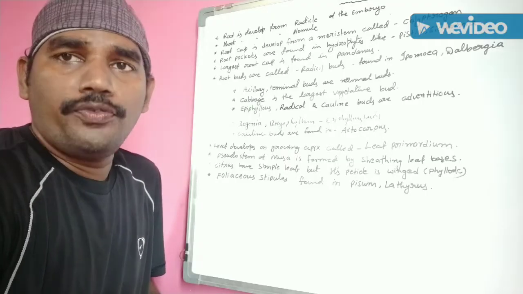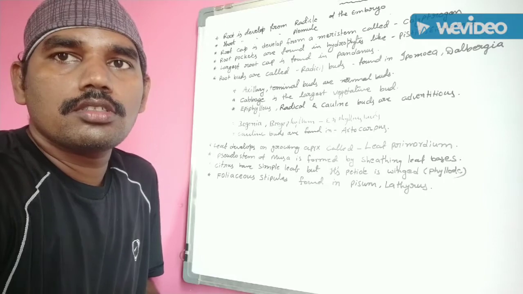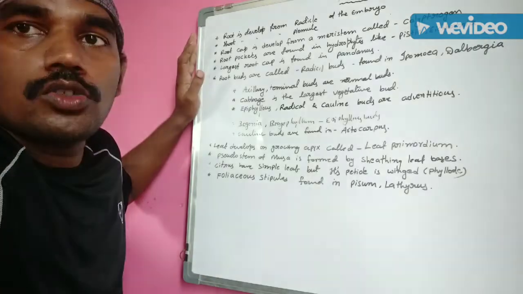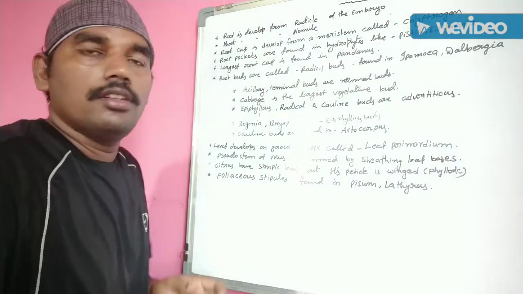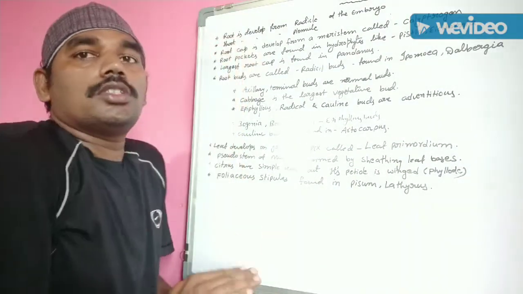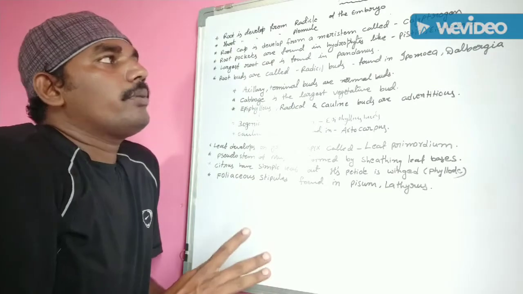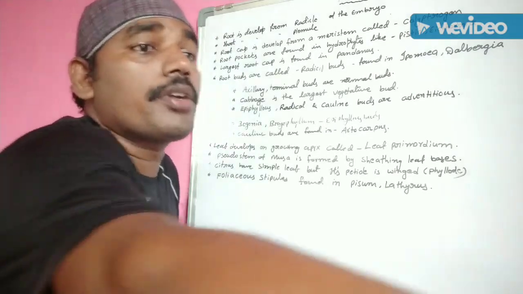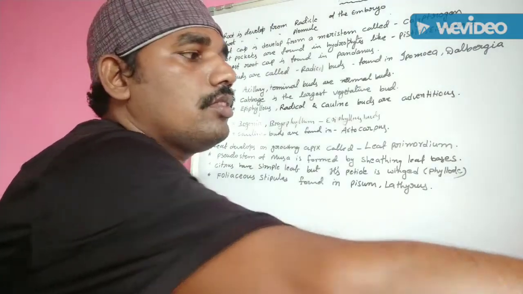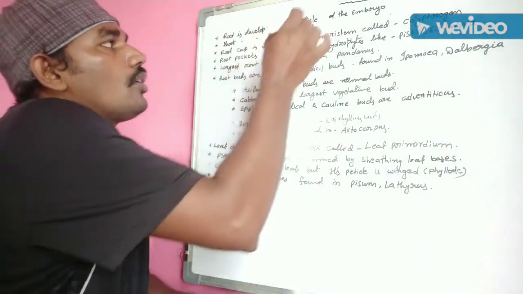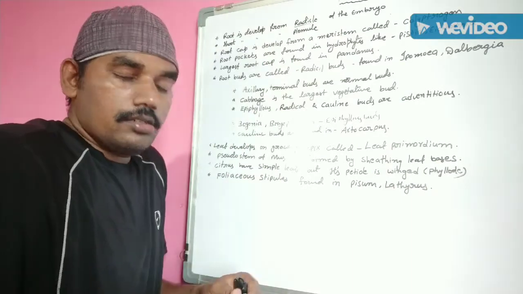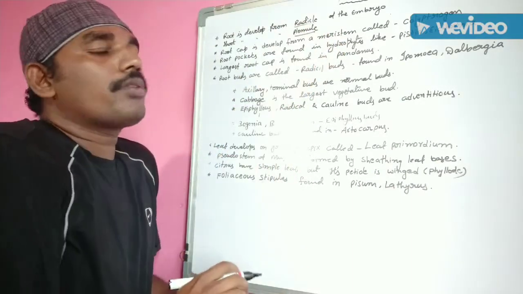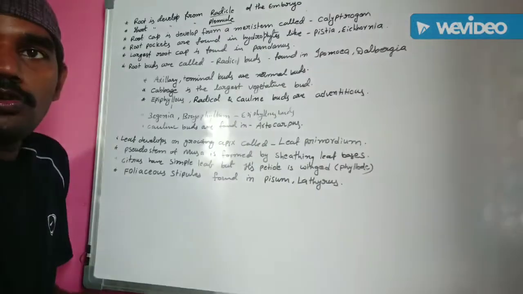In addition to the modifications of root, stem and leaf, there are some important points I want to discuss. The first one is about root. Root is developed from the radicle of the embryo, and shoot is developed from the plumule of the embryo.